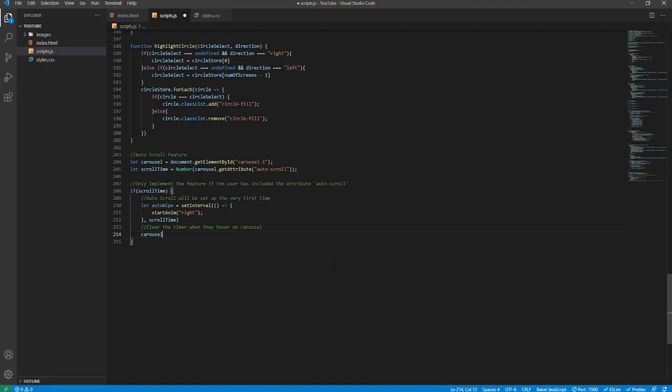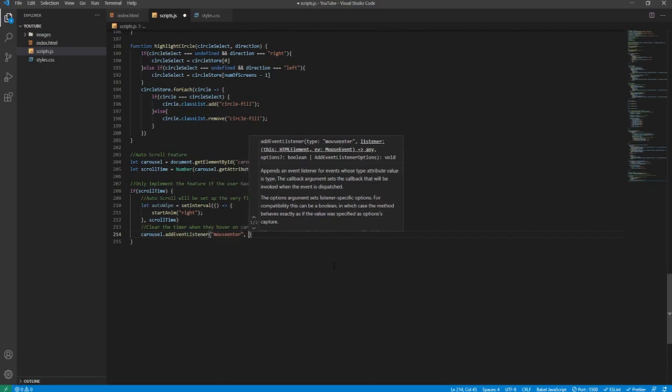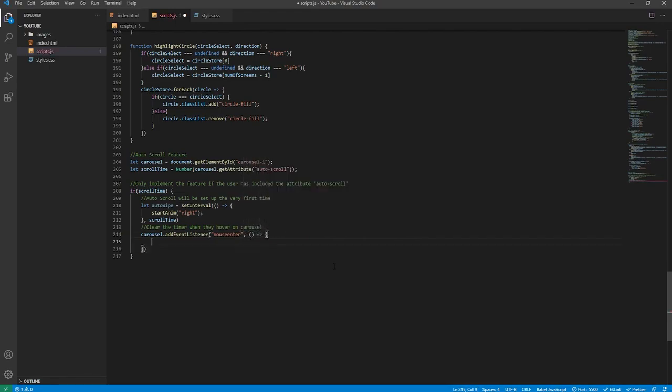So we'll say carousel.addEventListener, and then we'll say mouseenter. We'll create the callback function, and then we will say clearInterval, and then that variable that I created is called autoWhite. So we'll clear that interval like so, it will no longer be invoked.